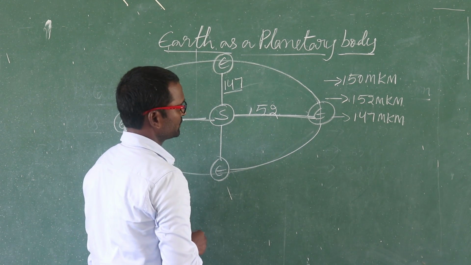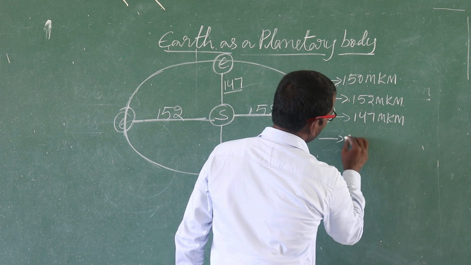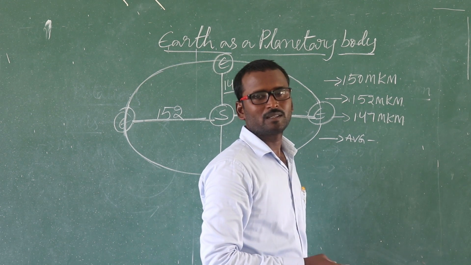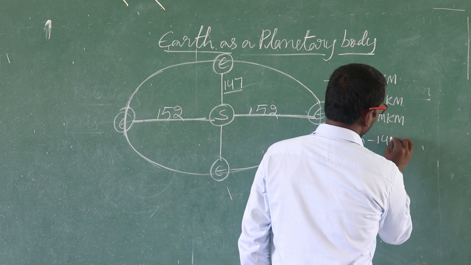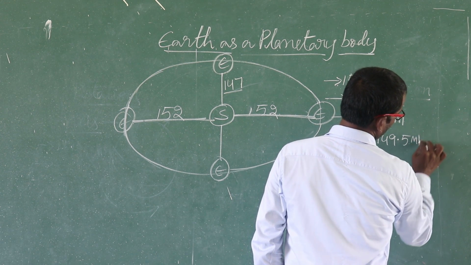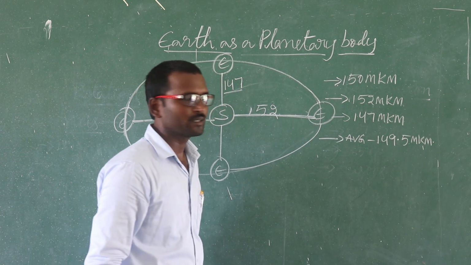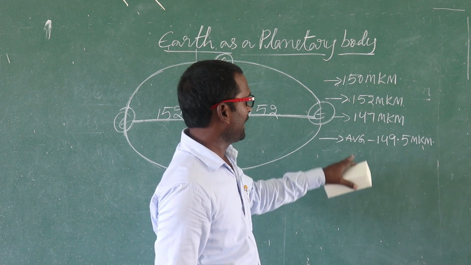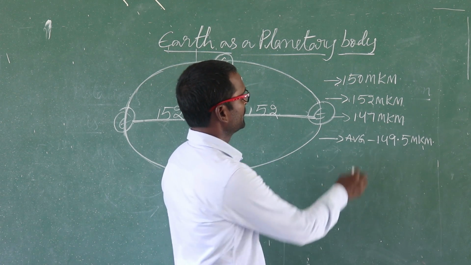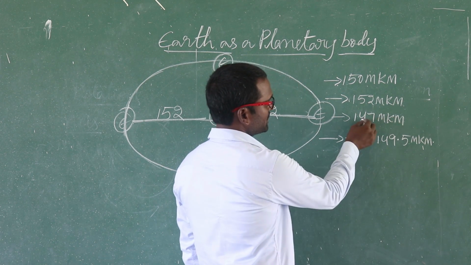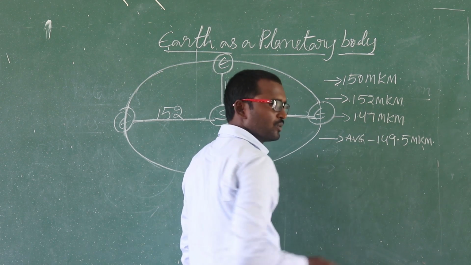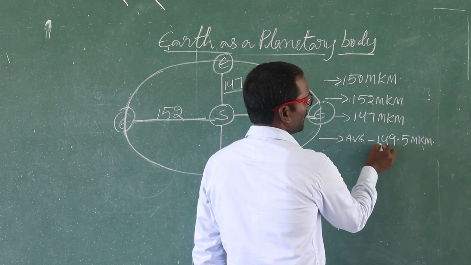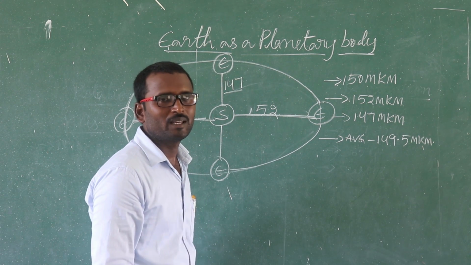The exact average distance between the sun and the earth is 149.5 million kilometers. How do we get it? Farthest distance plus nearest distance, divided by 2. Then we get the average distance of 149.5 million kilometers.